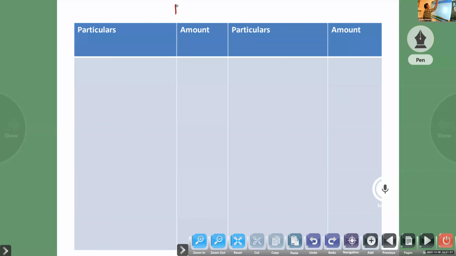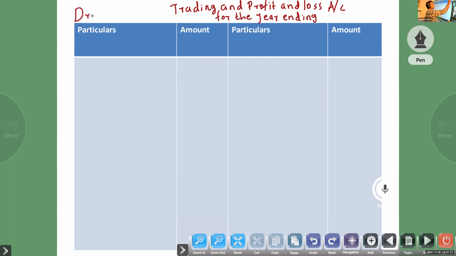Now we will prepare the trading and profit and loss account for the year ending 31st December 2013.